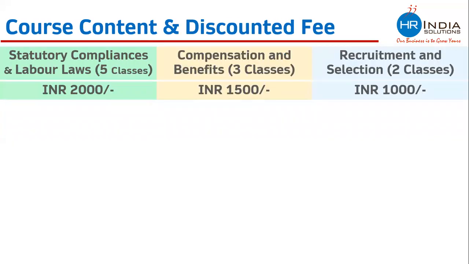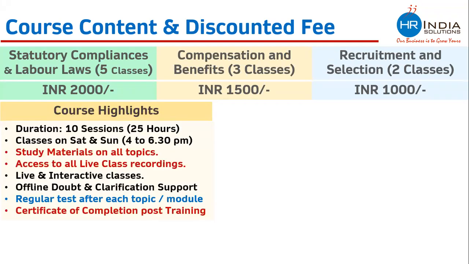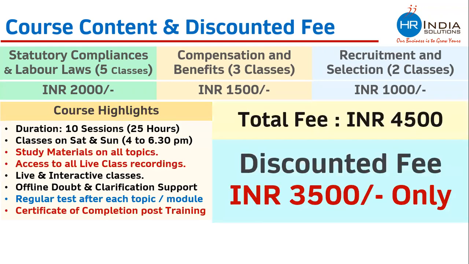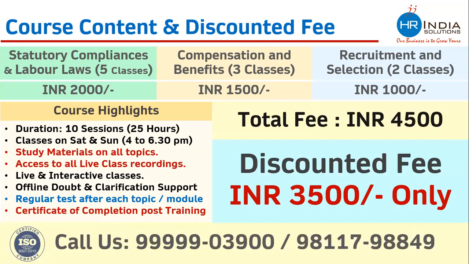Statutory compliances has got 5 classes. Compensation and benefit has got 3 classes. Recruitment and selection has got 2 classes. There will be total 10 classes. And total fee, if you add, is coming to 4,500. But the entire course can be done at a discounted fee of 3,500 if anyone is going for the entire course.